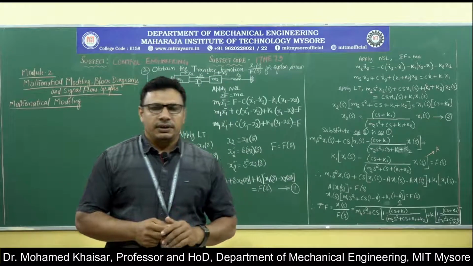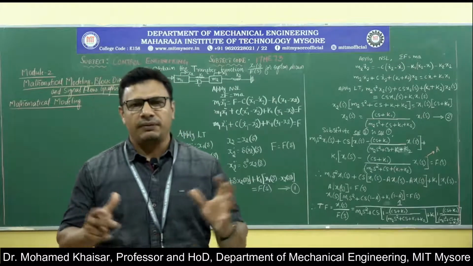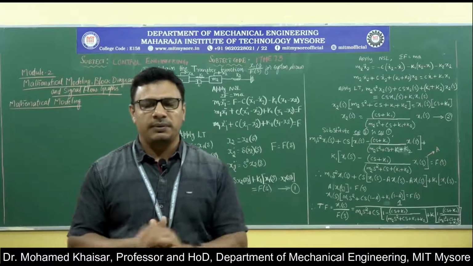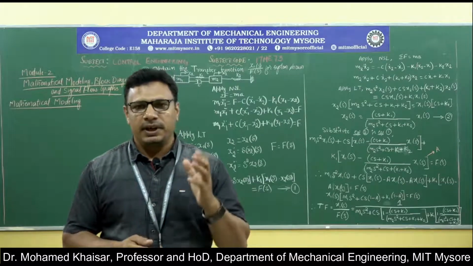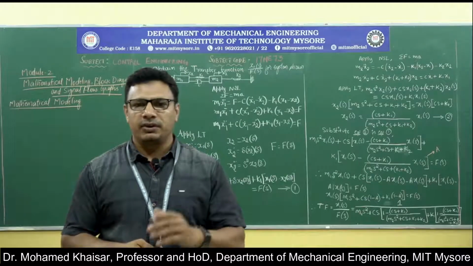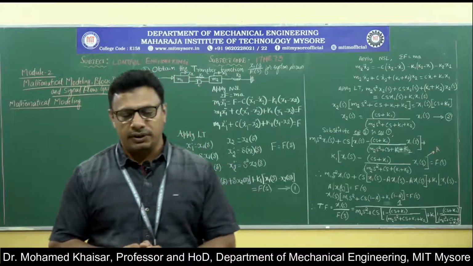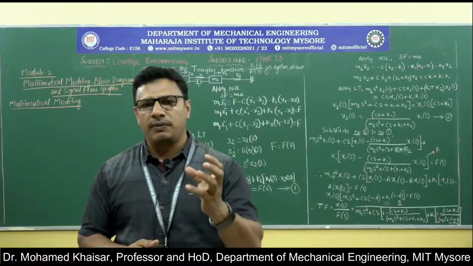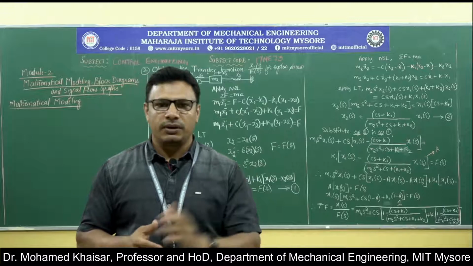Now, in nature, there are several types of systems we come across. It is humans who have categorized systems into various types. For example, there will be mechanical systems, electrical systems, thermal systems, hydraulic systems and pneumatic systems. If we take the example of mechanical systems, they can be of two types based upon the type of output that we get: either linear systems or rotary systems.